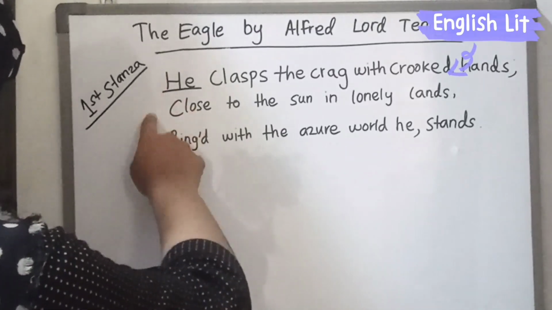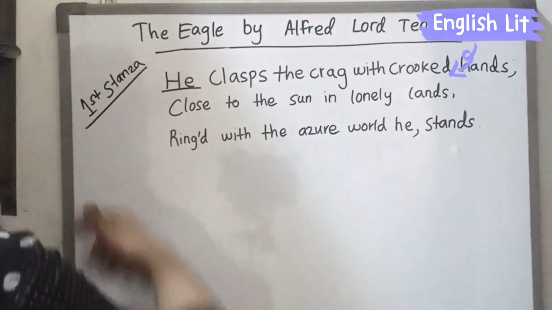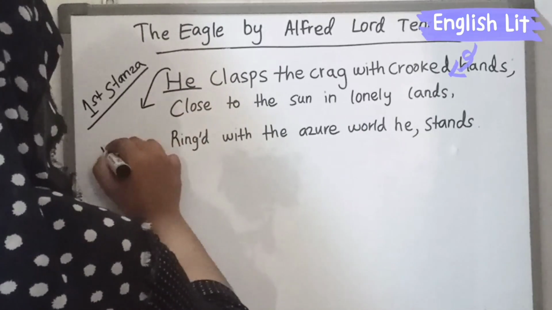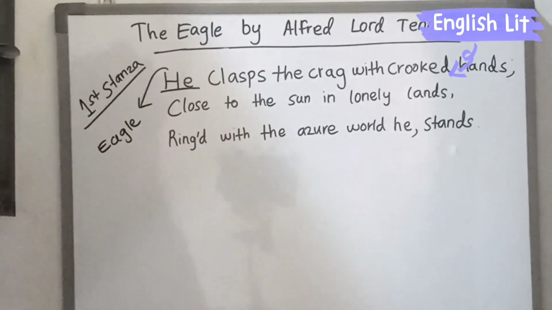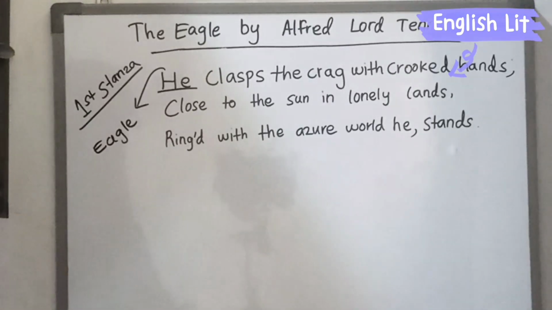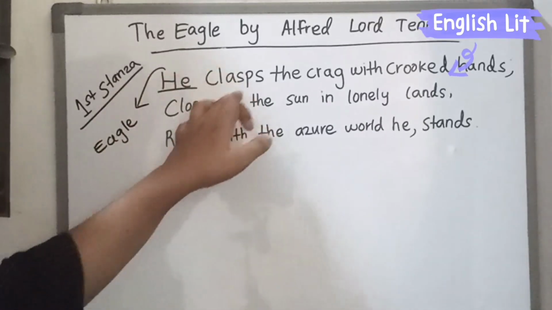The poet Alfred Tennyson gives a human trait to the eagle. So the poet should start that with it, but he didn't use it. It clasps the crag with crooked hands.